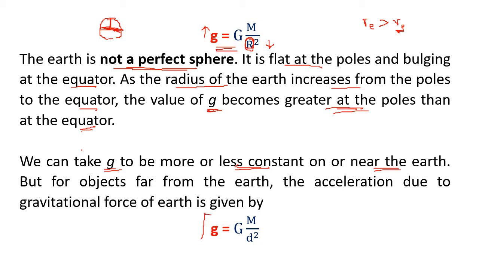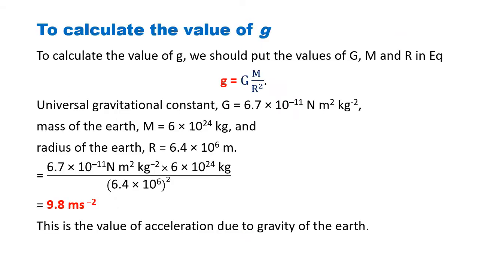So we have got g equal to the formula GM upon d square. This d we are taking constant just now. Whether it be the equator or the poles, we are not giving it any change. So then how will we calculate the value of g? We have the formula, so let us put the values we know.